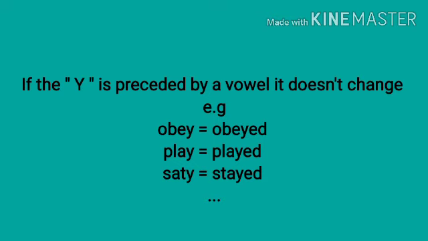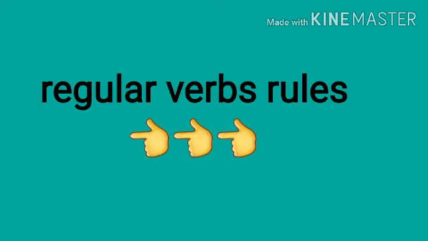For example, to obey, obeyed. We have y here, and before the y there is e. It is a vowel. We didn't omit the y as we did in the first example. We just leave it and we add ed. So this is the rule of the simple past positive form.